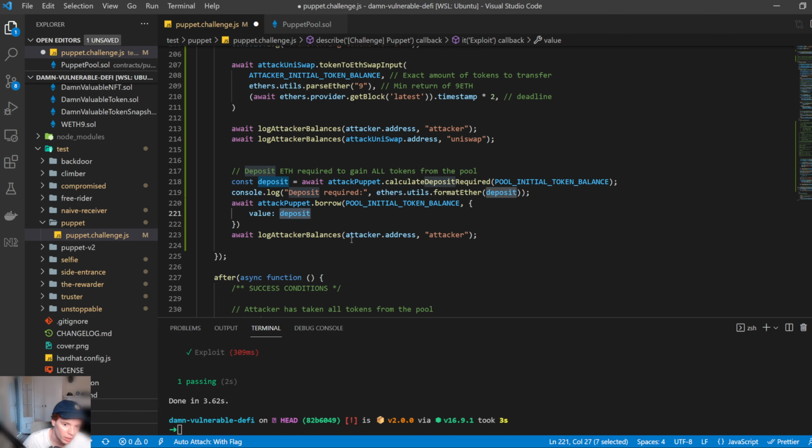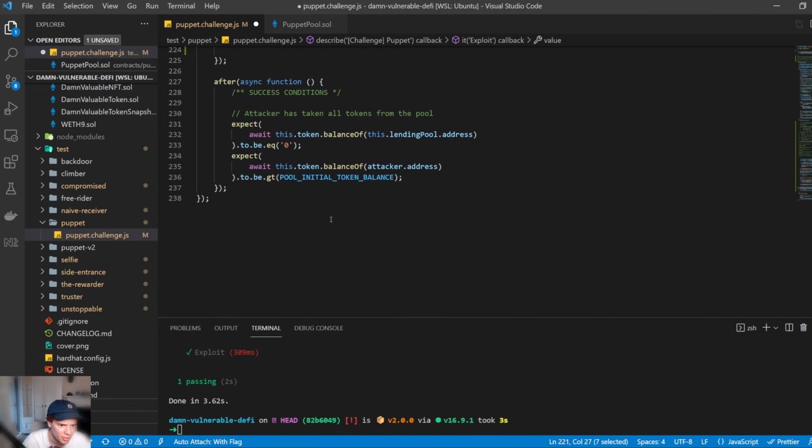So at this point, since we borrowed that 100,000, we should have around 100,000 DVT, and we had 35 Ethereum minus 20, which is left with 15 Ethereum. So at this point, we could say that we've solved the challenge.